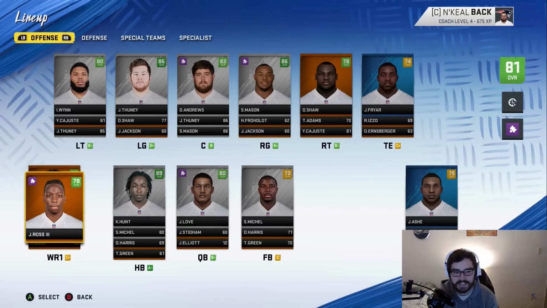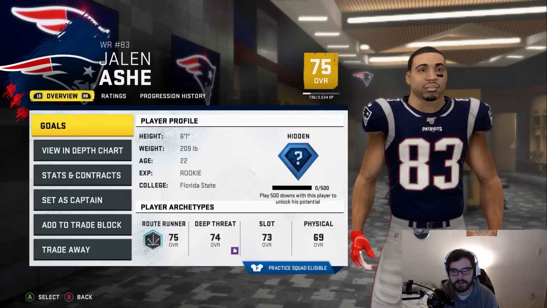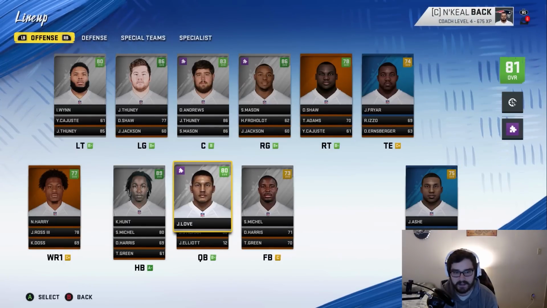The wide receiver core isn't that great. We have a bunch of guys in the 70s, but hopefully Ashley has a really good development trait, and maybe he can progress into the 80s by the end of the season.